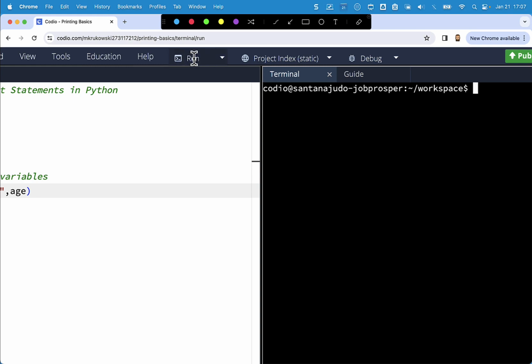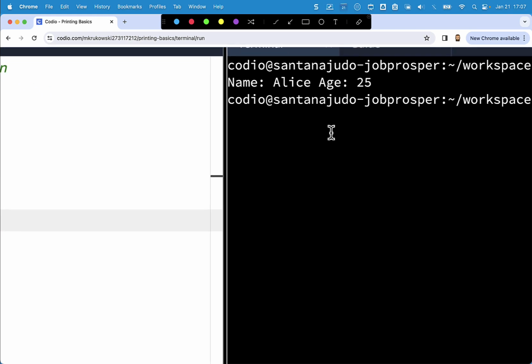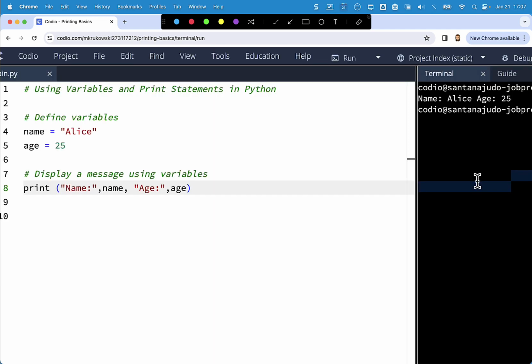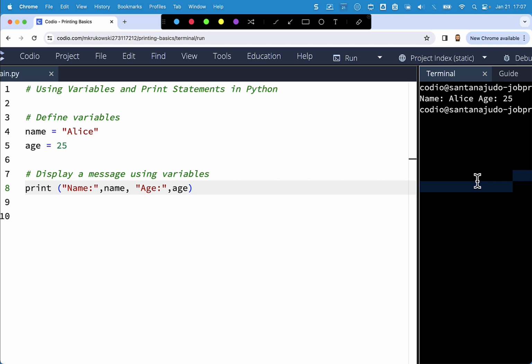So we run it, and then we got our output. So we have the name, and then we have the actual value that's being displayed, age, and then basically the age value of 25. So that's basically how we end up displaying different values of the variables.